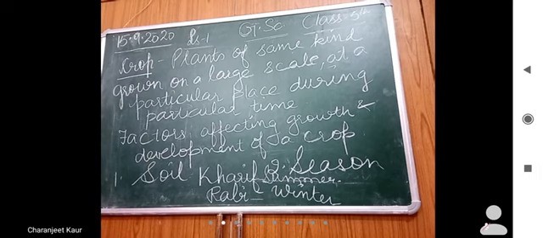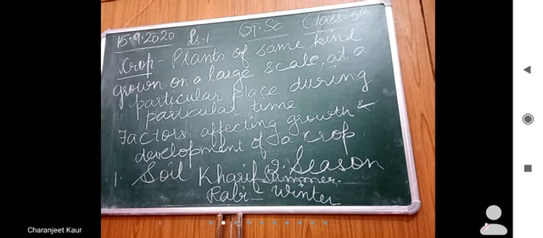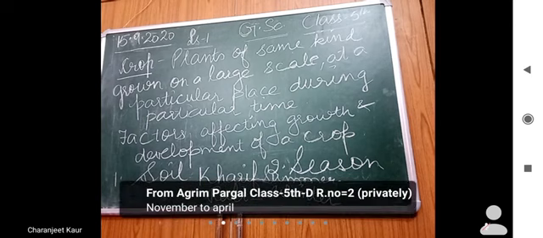And the crops which are grown in winter season, from the months of November to April, are known as rabi crops. Winter starts in November and lasts up to April. Right? Right, Agrim?